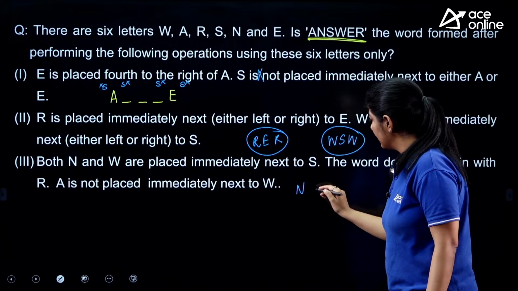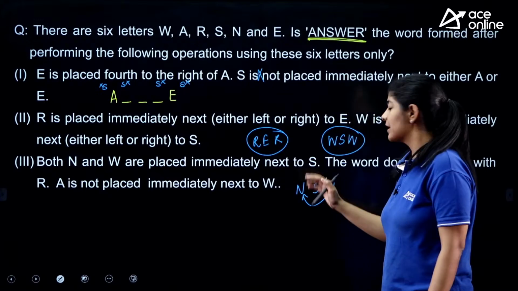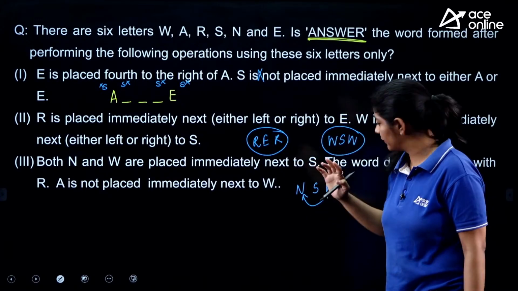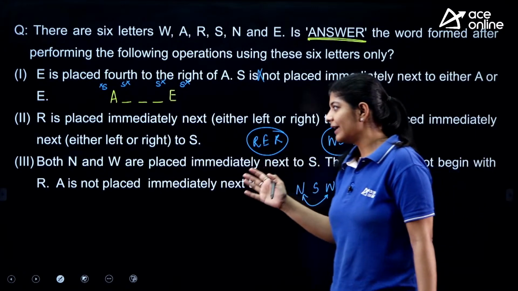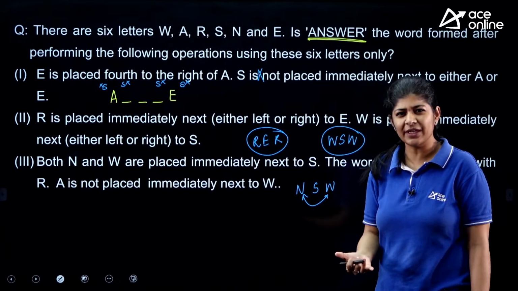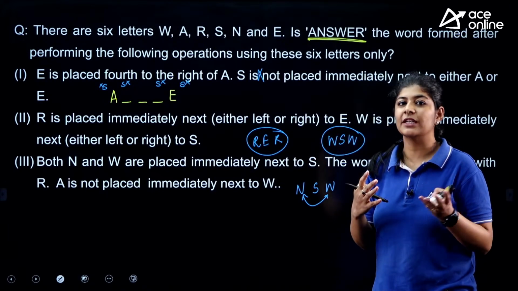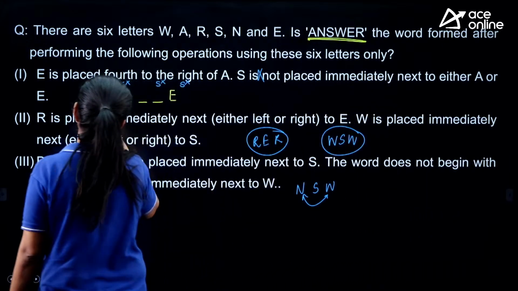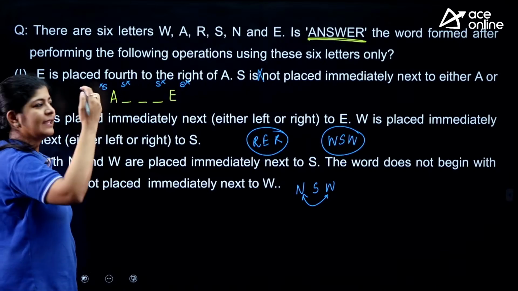N and W are placed immediately next to S. But here, what is the position? It's N, S, W or W, S, N. We don't know. The word does not begin with R. A is not placed immediately next to W. So these are the conditions. Can we make a word? No. So we just simply have to combine the statements together to get the final answer, right? So first we are combining these two. If we combine these two, can we say anything? No.